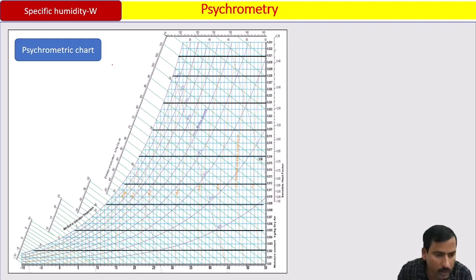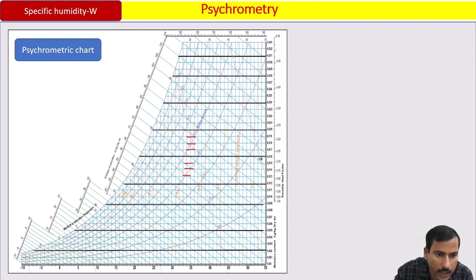It does not mean these are the only ones; in between them there are more specific humidity lines like this. These are straight and horizontal lines.